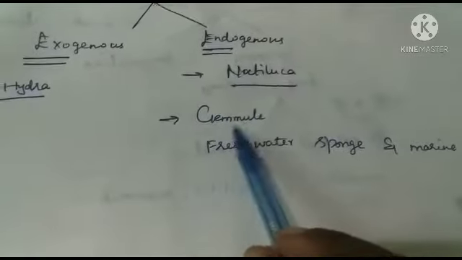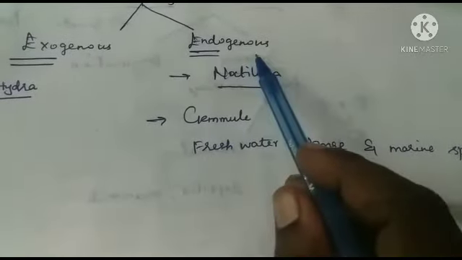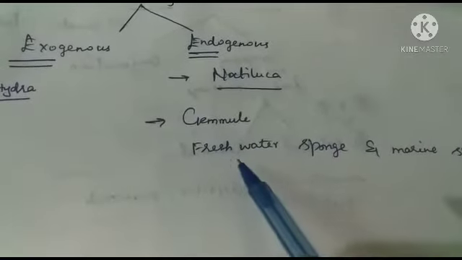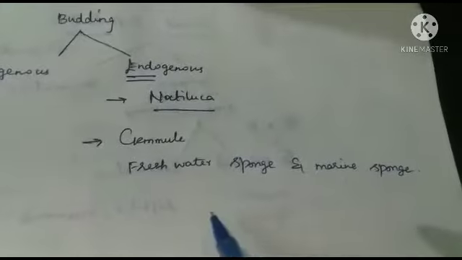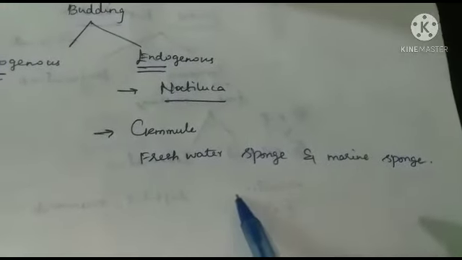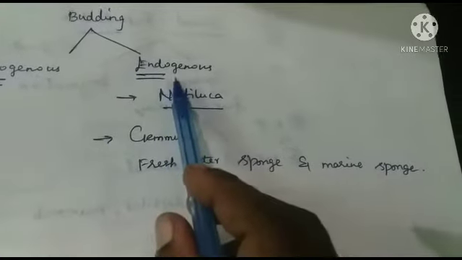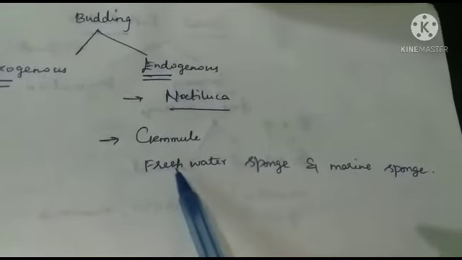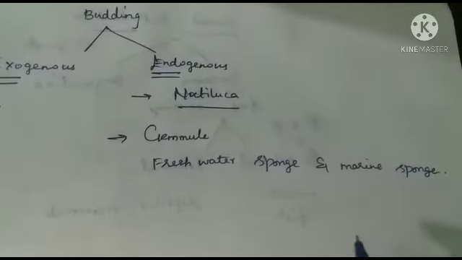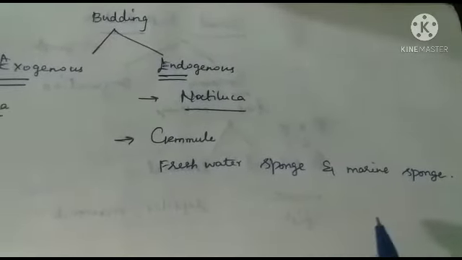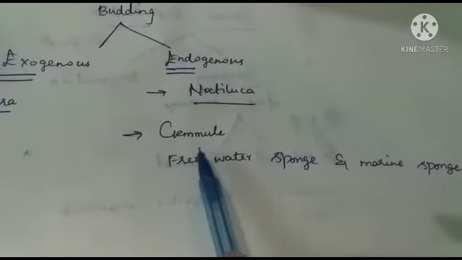The next one is gemmule. What is called gemmule? Gemmule is a kind of endogenous budding. For example, some freshwater sponges and some marine sponges have a peculiar mode of asexual reproduction by producing internal buds, known as the gemmule.